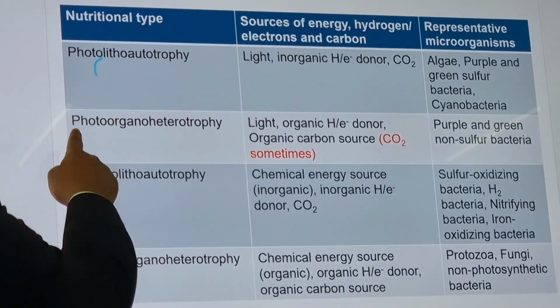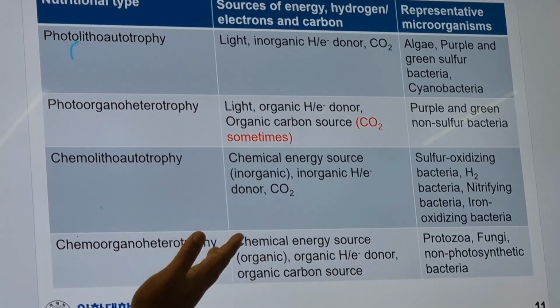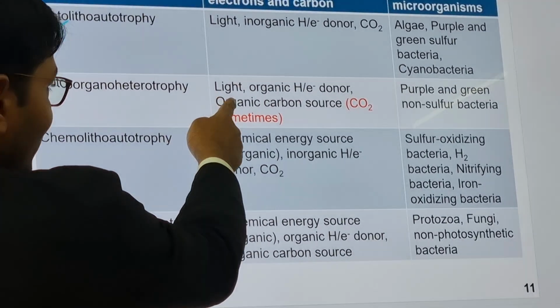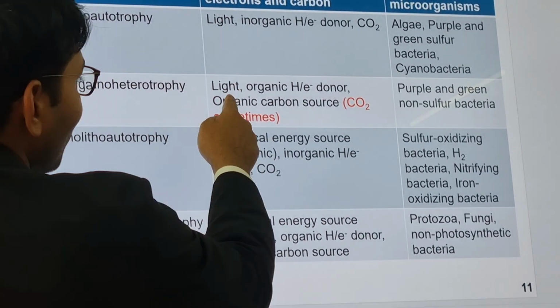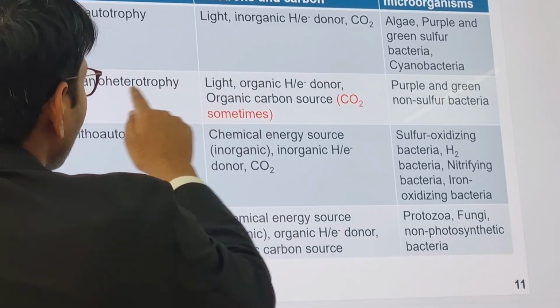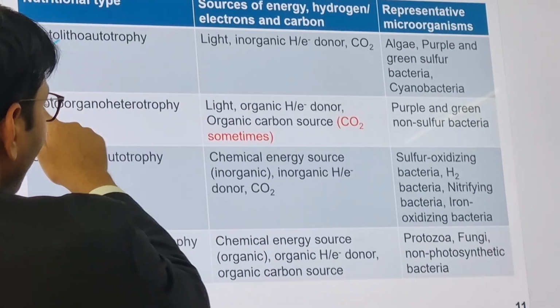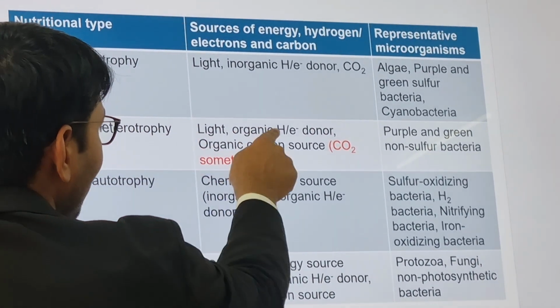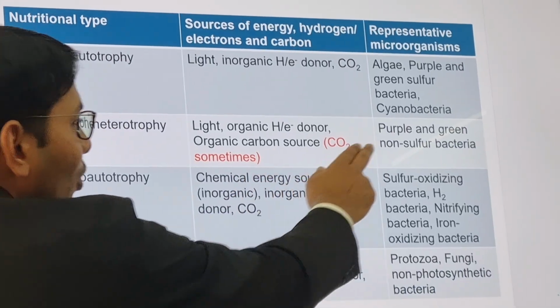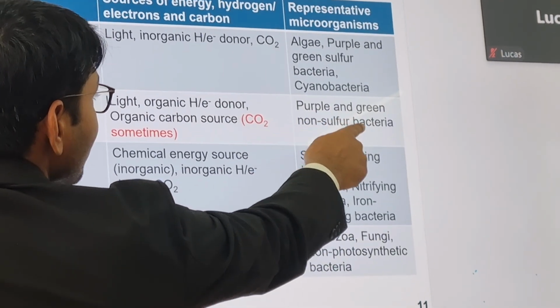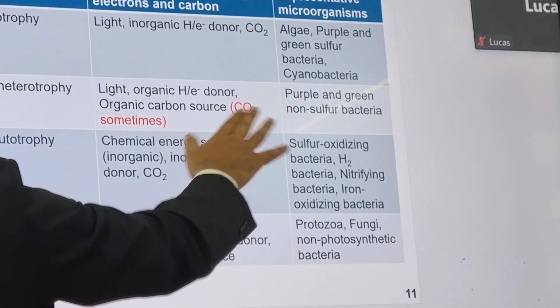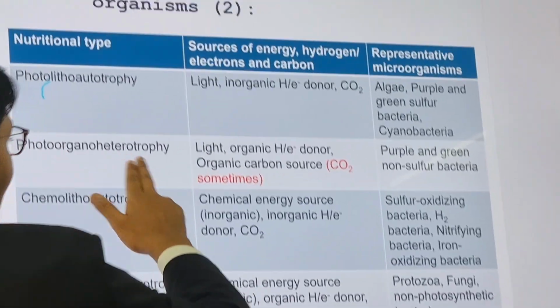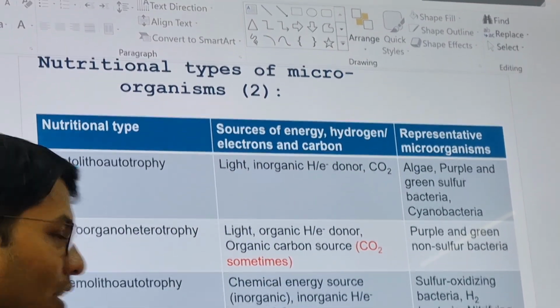Now photo-organo-heterotrophs. There are a lot of bacteria that use energy from light but need carbon from organic sources, so they are called heterotrophs. So photo-organo-heterotrophs: light, organic, and organic carbon sources. Which bacteria? Purple and green non-sulfur bacteria. These are non-sulfur bacteria, so they use organic carbon for their electrons.